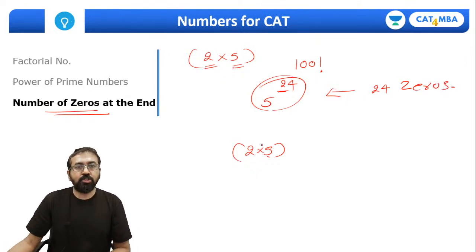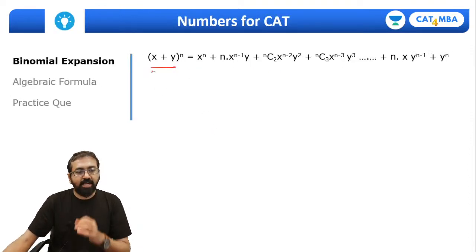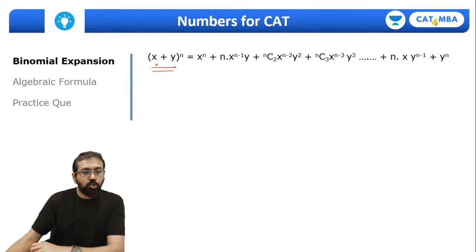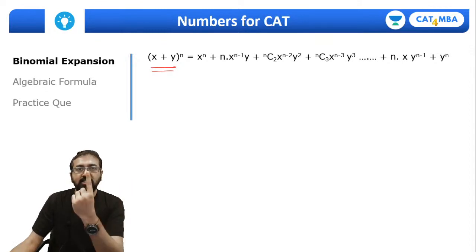Right, everyone? So this is how we can quickly answer this question. So these are a few questions. Now just to quickly give you an idea about binomial expansion. See, an algebraic expression can be monomial, binomial or polynomial. Monomial means an algebraic expression with just one term.